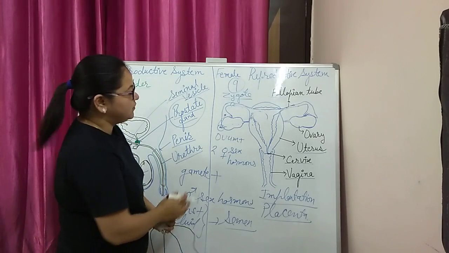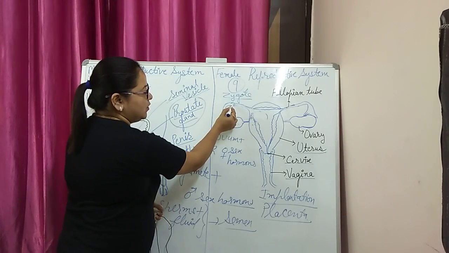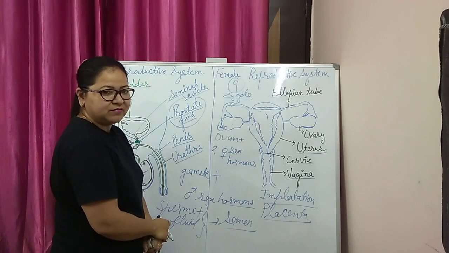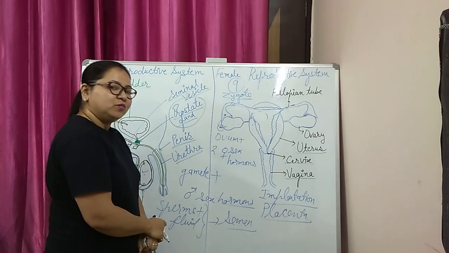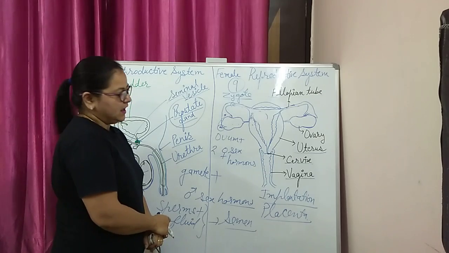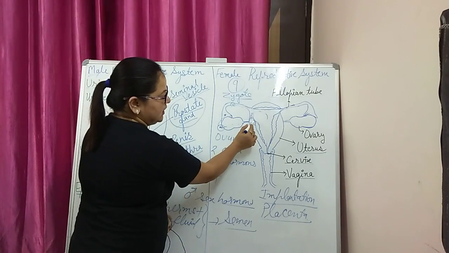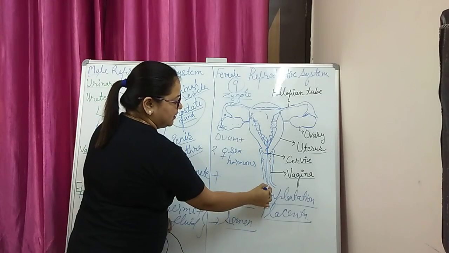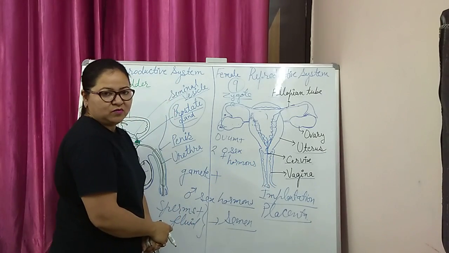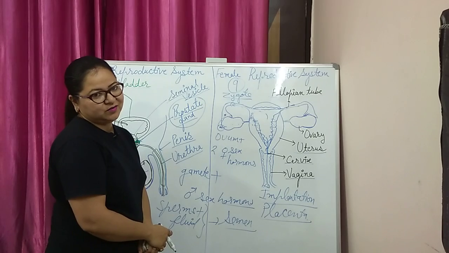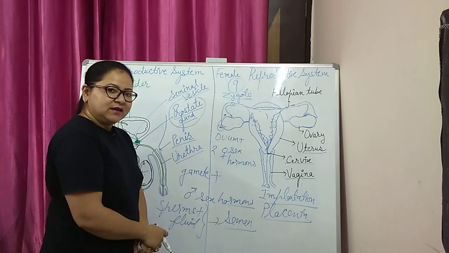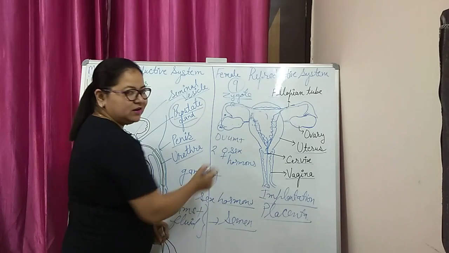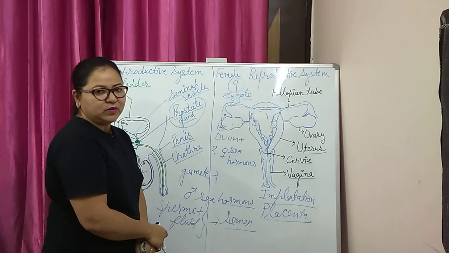In the absence of sperms, the ovum will die after 1 day, and if there is no need to provide nourishment to a developing embryo, the uterus lining will rupture, degenerate and be released from the vagina in the form of blood and mucus. This is called menstruation. This cyclic event takes place about every month, and menstruation lasts for 2 to 8 days.